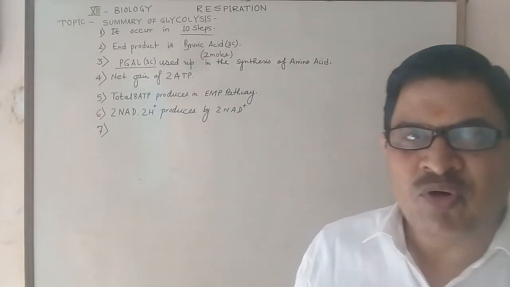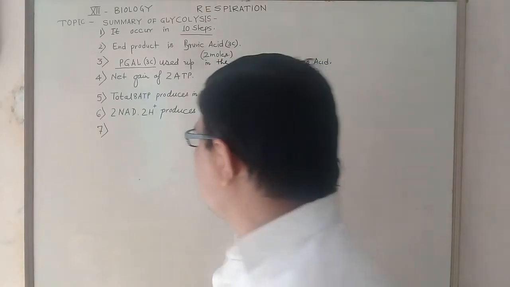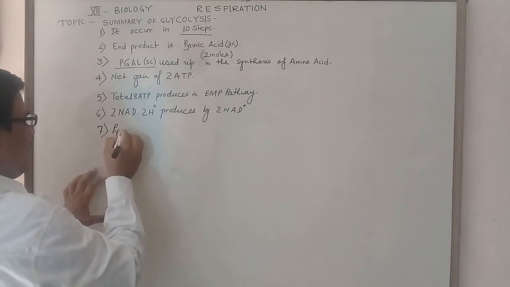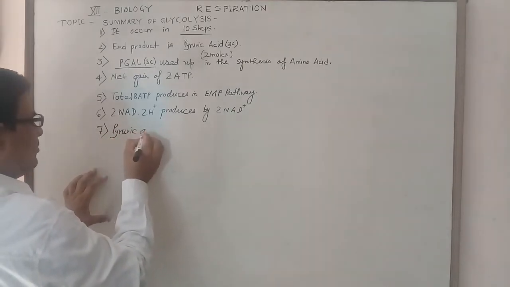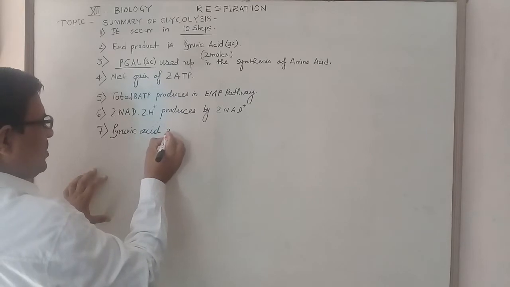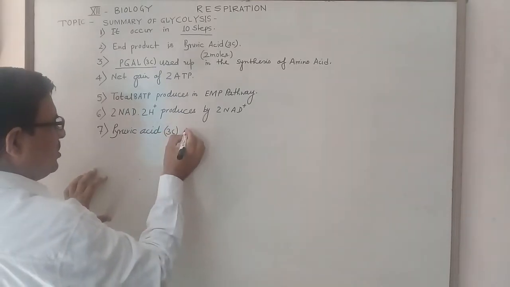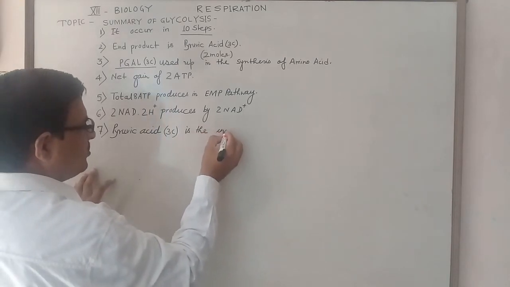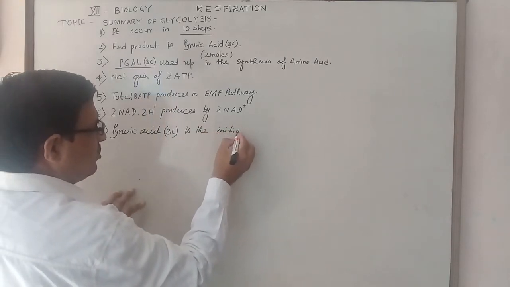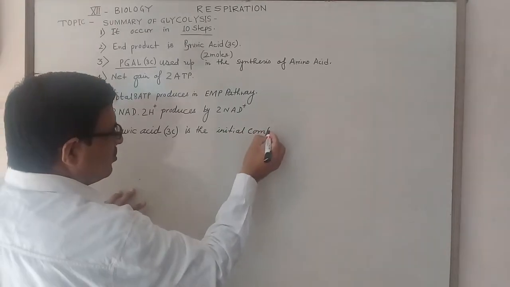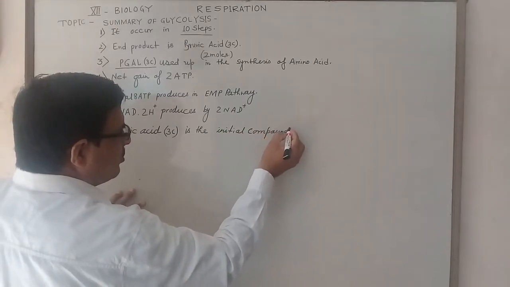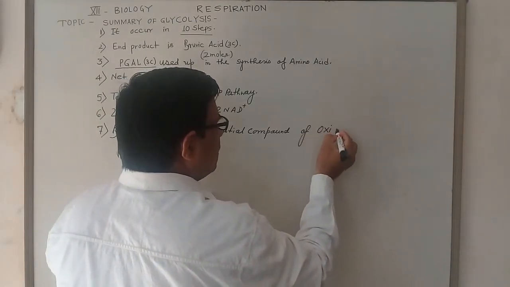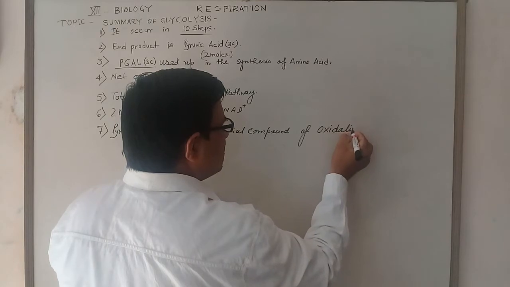Another important point of glycolysis is that pyruvic acid, a 3 carbon compound, is the initial compound of oxidative decarboxylation.